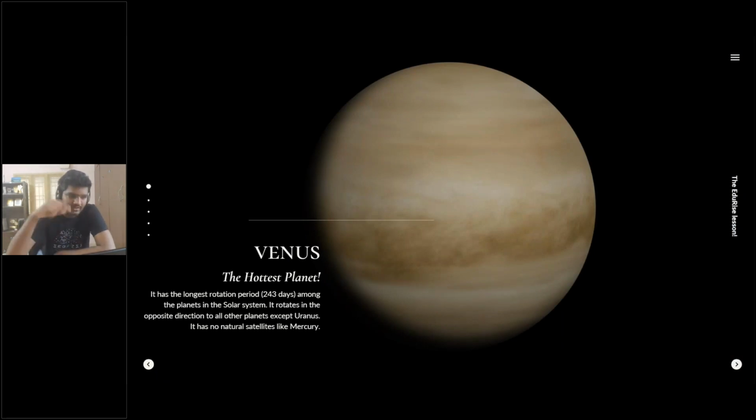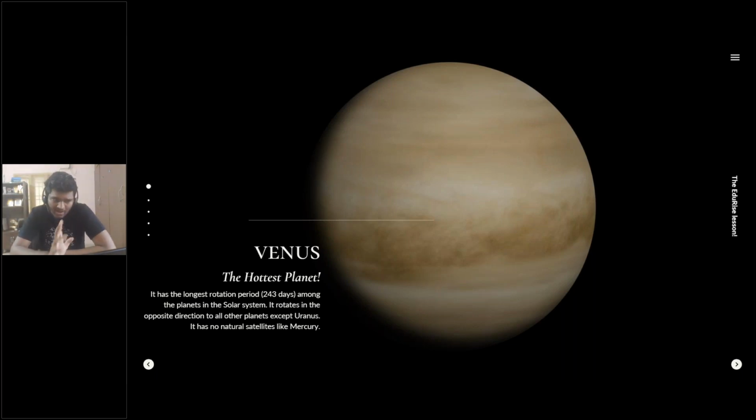So it has the longest rotation period, 243 days among the planets in the solar system. For someone who's asking what its rotation is, all the planets rotate on themselves and revolve around the sun. So let's say if this is the planet, right, they rotate on their own axis, and they also revolve around the sun. Sorry for all this example. This is what I have on my table, so I just showed it to you.